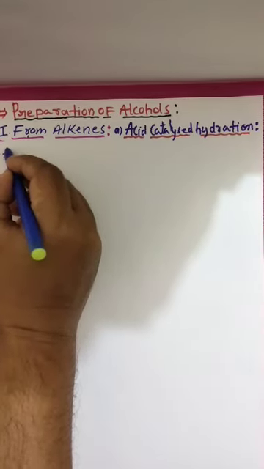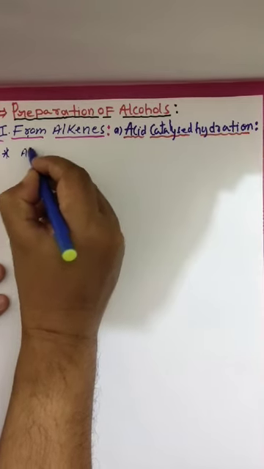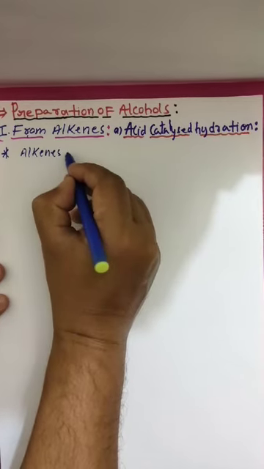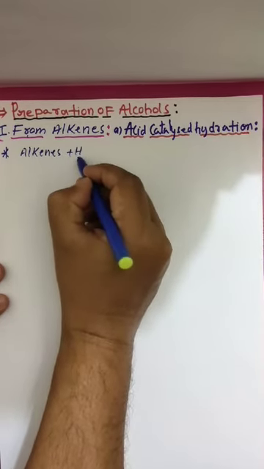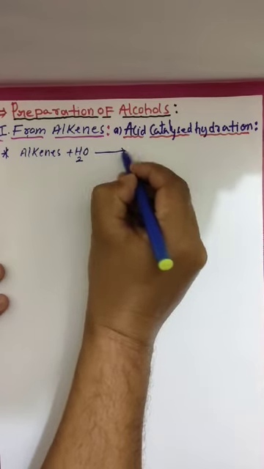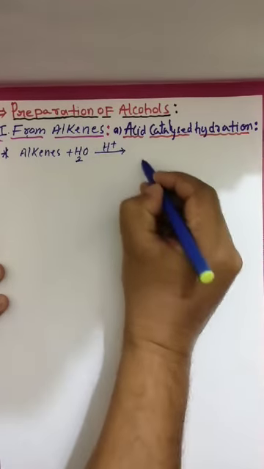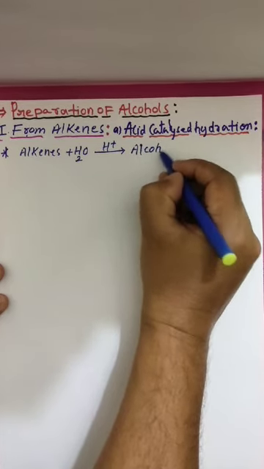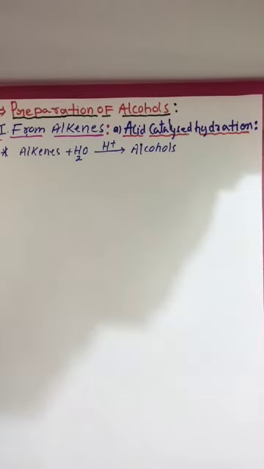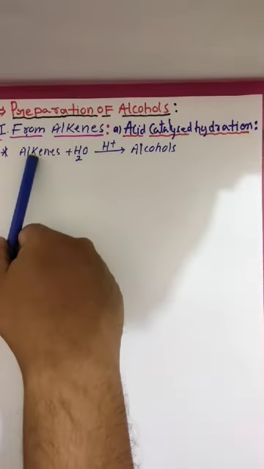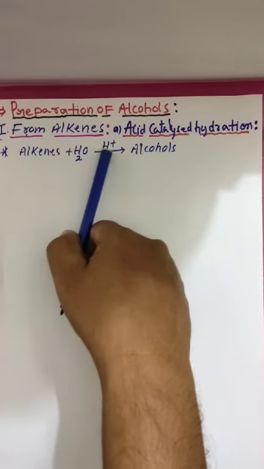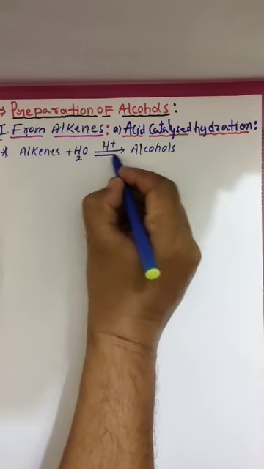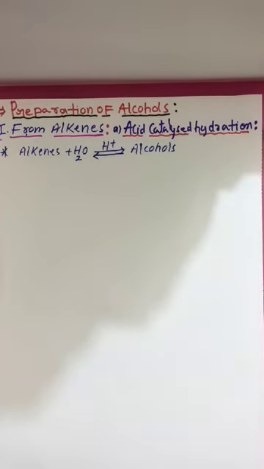Here alkenes react with water in the presence of acid as a catalyst and give alcohols. What is the reaction? Alkenes react with water in the presence of an acid catalyst to give alcohols. It is a reversible reaction.